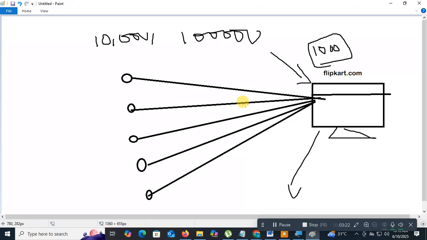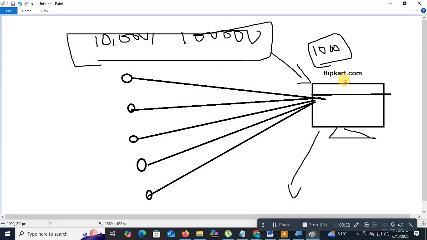There is a traffic limit for each and every resource. When more users hit this server, this server goes down. This is known as the denial of service attack, the DOS attack. Denial means not available. Denial means ignore. So if you take an example,